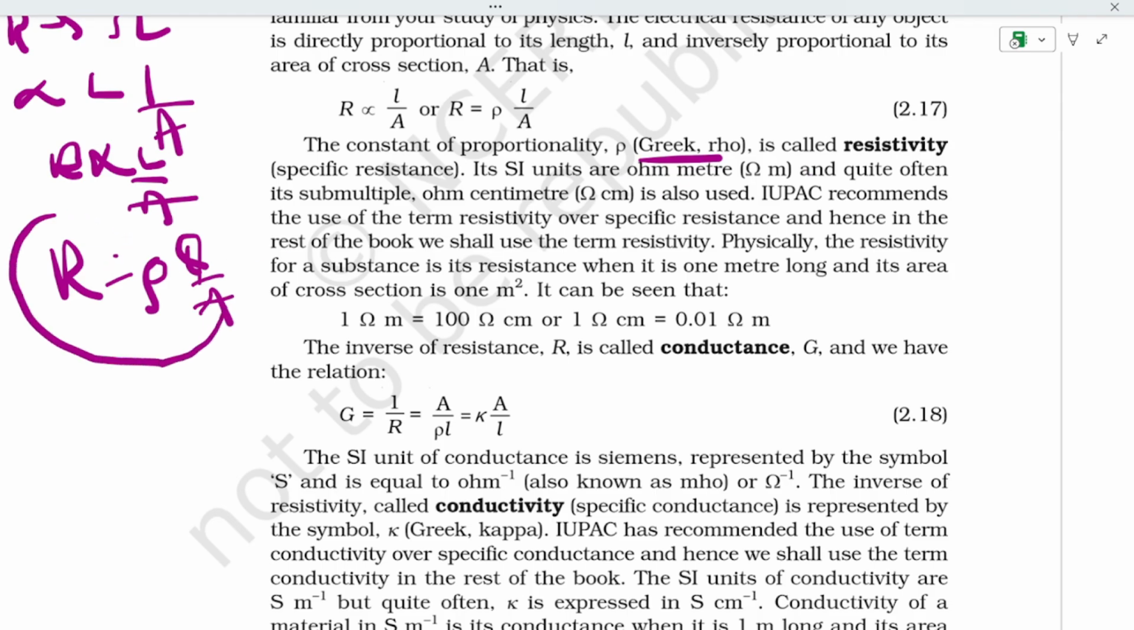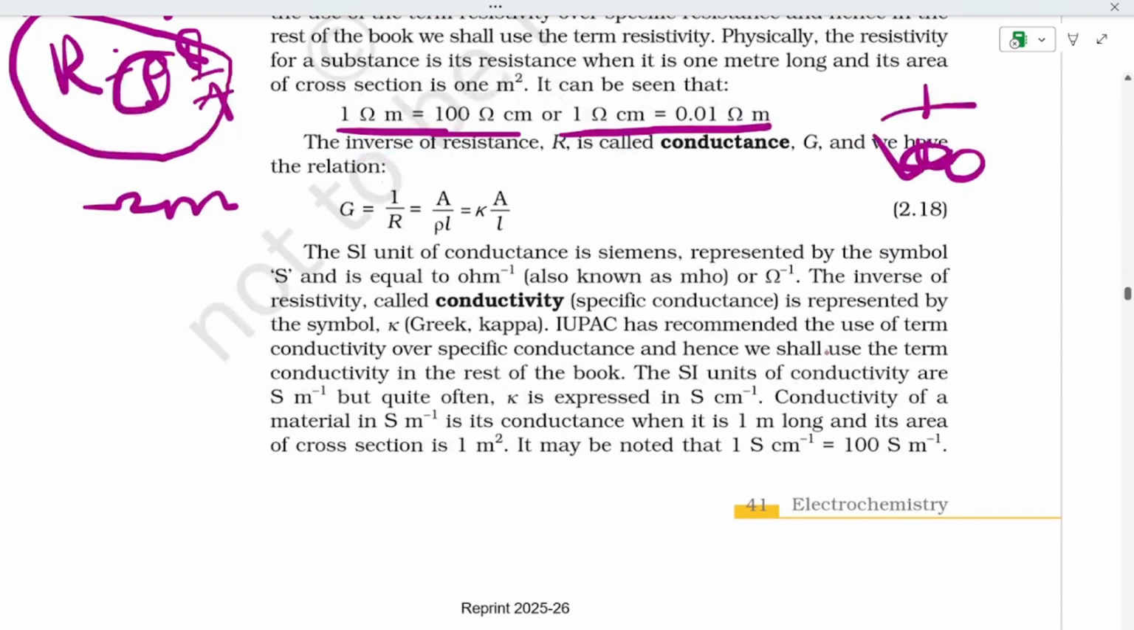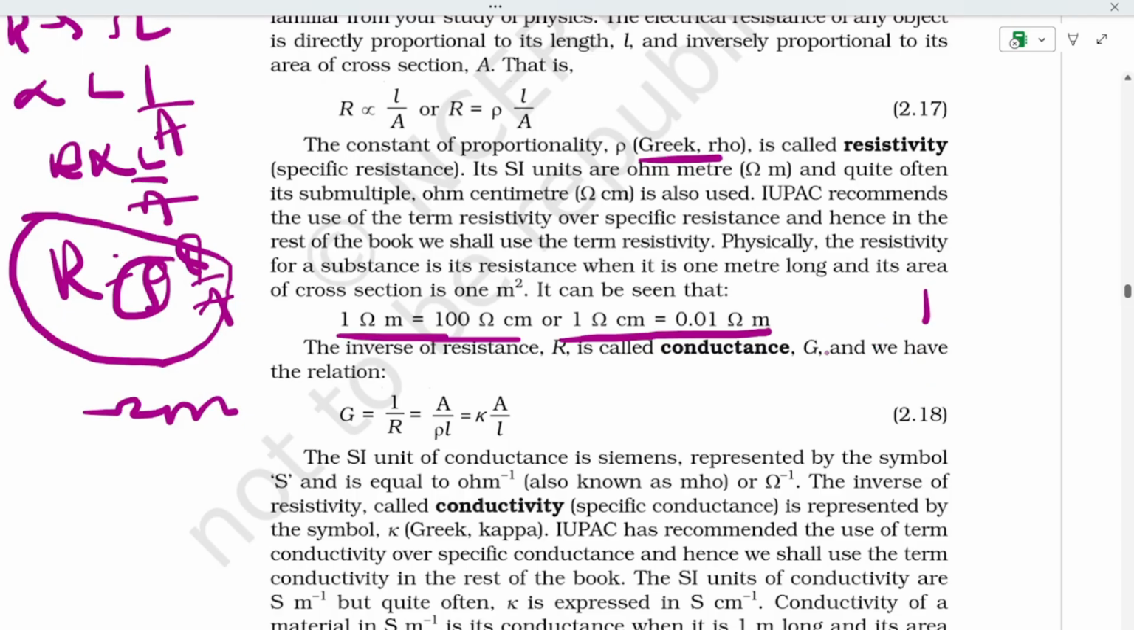This is resistivity, and its unit is ohm meter. IUPAC recommends that 1 ohm meter is equal to 100 ohm centimeter, or 1 ohm centimeter is equal to 0.01 ohm meter. You have to divide 1 by 100 to get 0.01.